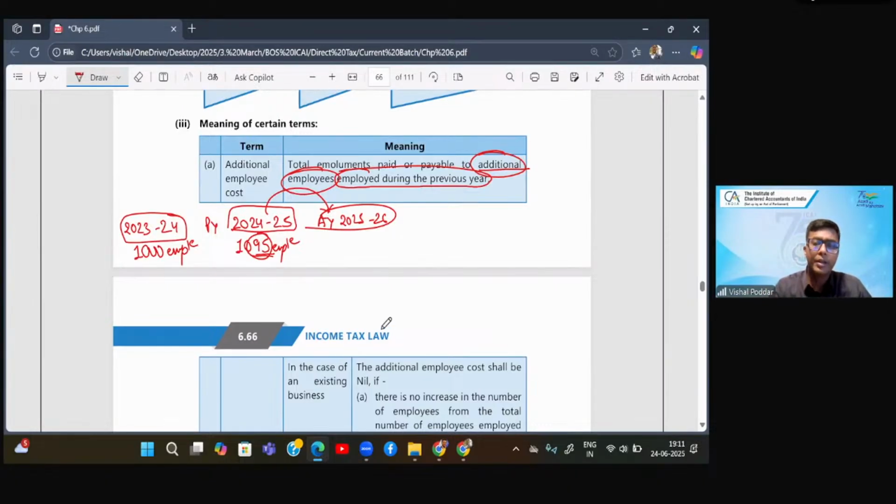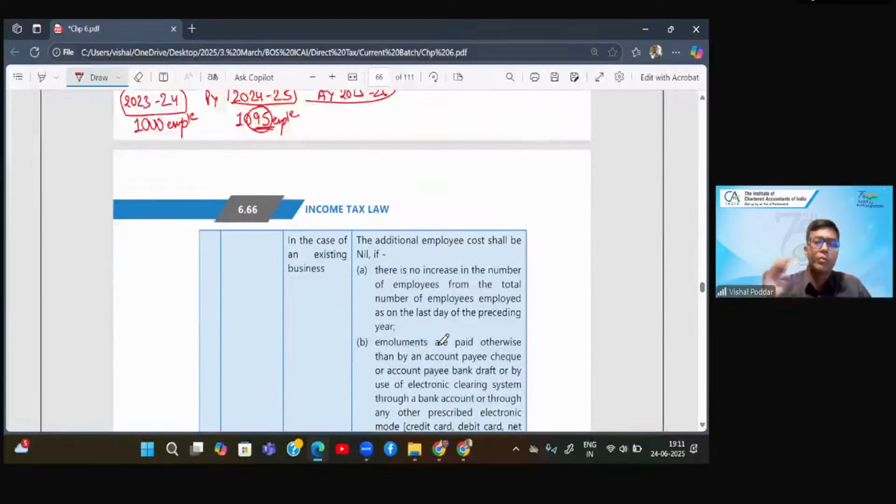Now, interestingly, they have explained what this additional employee would mean in case of existing business. If there is no increase, so previous year also you had 1,000, this year also you had 1,000 or even less than 1,000, then what is the additional employee? The additional employee is nil. So there will be no deduction because the additional employee will become nil.